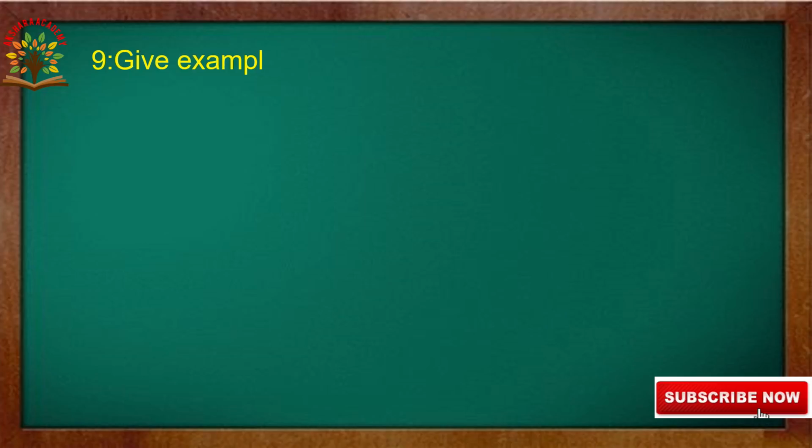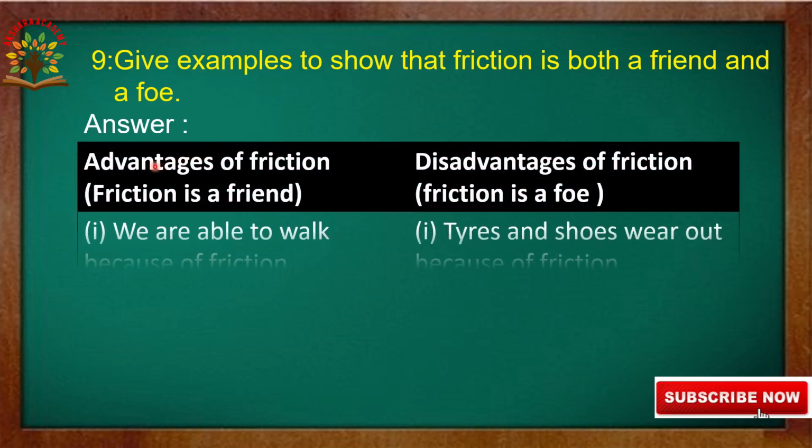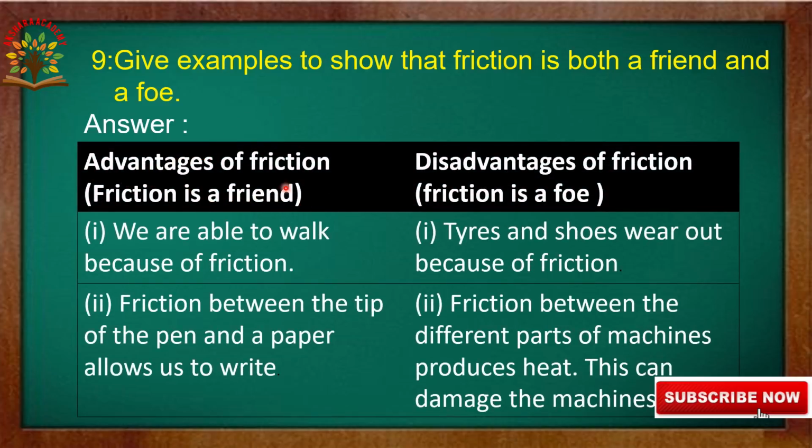Question number 9. Give examples to show that friction is both a friend and foe. Now, in this question, they are asking us to give examples showing friction is both a friend and a foe. Now, let us go to the answer. Advantages of friction, nothing but friction is a friend. Disadvantages of friction, nothing but friction is a foe.